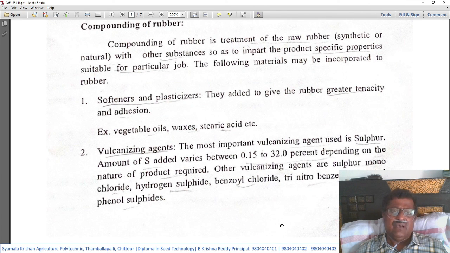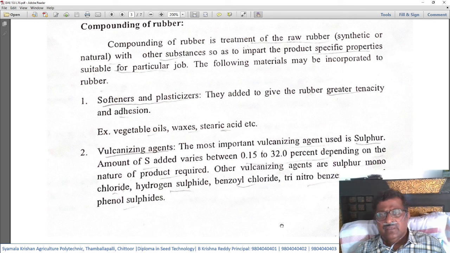First one, softeners and plasticizers. These are the materials added to give the rubber greater tenacity and adhesiveness. When we want to give the rubber the nature of greater tenacity, that means strength, or great tensile strength, or adhesiveness,